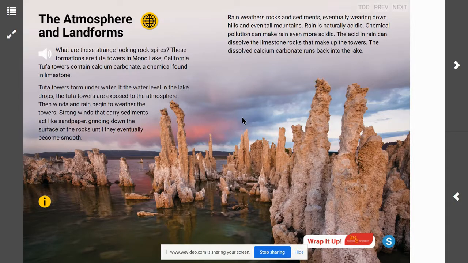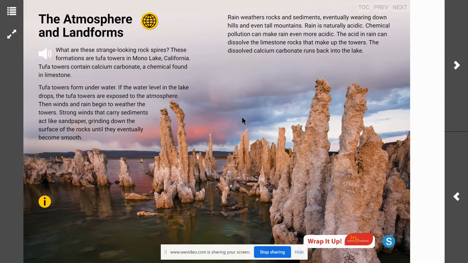So let's summarize how the atmosphere is responsible for the weathering of the Tufa Towers shown here. So we can explain that winds, or moving air, of the atmosphere carry sediments that weather the towers, and acid in rain that falls from clouds through the atmosphere dissolves the towers.